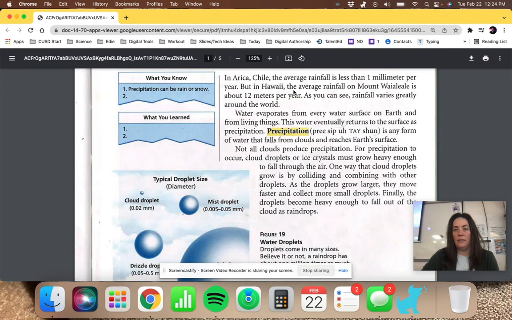In Arica, Chile, the average rainfall is less than 1 millimeter per year. But in Hawaii, the average rainfall on Mount Waialeale is about 12 meters per year. So as you can see, rainfall varies greatly around the world.